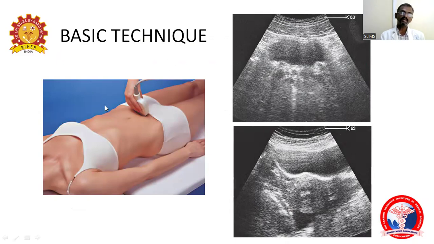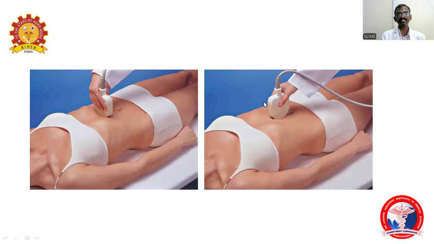So we divide the abdomen into four quadrants, that is right upper, left upper, right lower, and left lower. So this technique is to find out the organ specific. That is, if our organ, the bladder, is full, we can find it at the pubic symphysis. If we place a curvilinear probe, we can find the pelvic structures clearly. So this is one technique. So coming to the epigastric region. The epigastric region is a cross section.